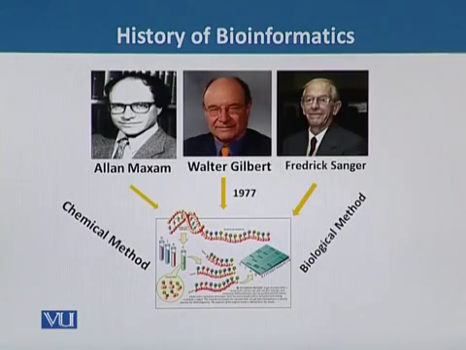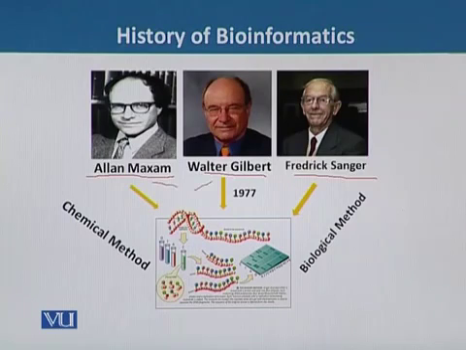So the year 1977 is very important. As we see, the first organism was sequenced, and again in 1977 a very beautiful method was proposed by Alan Maxam, Walter Gilbert, and Frederick Sanger, who proposed sequencing methods.